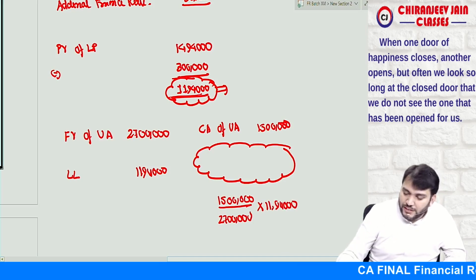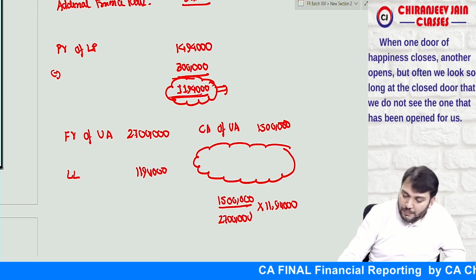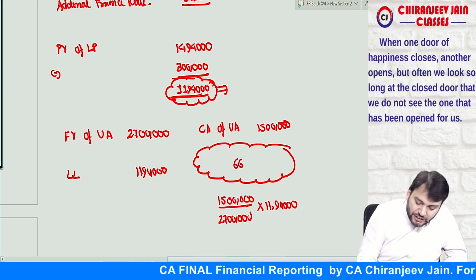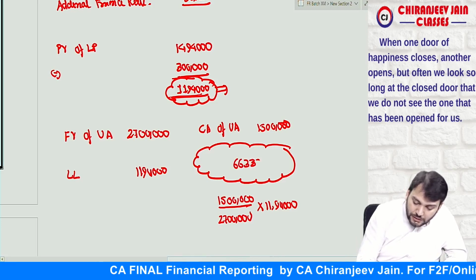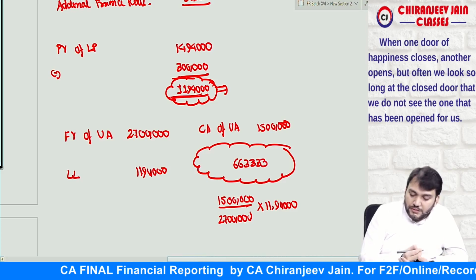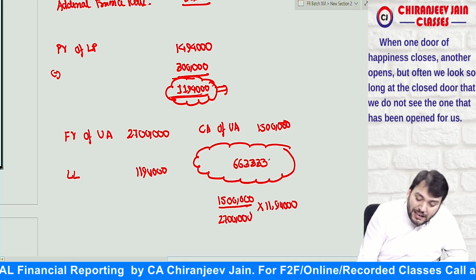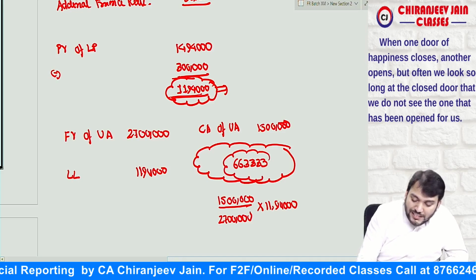Only this you need to understand. This will come to 6 lakh 63,333. This is nothing but the carrying amount of the ROU asset retained.